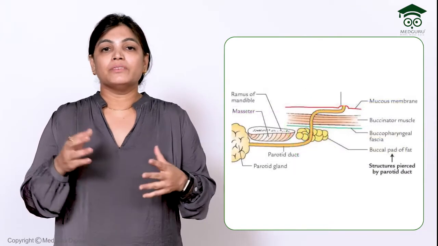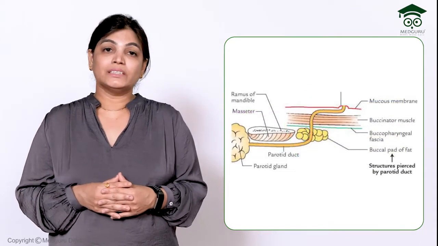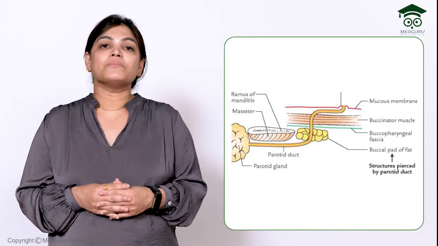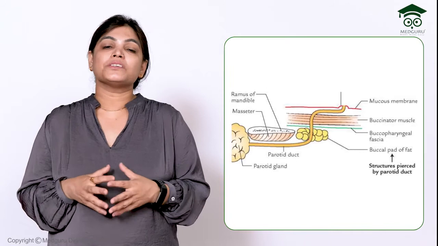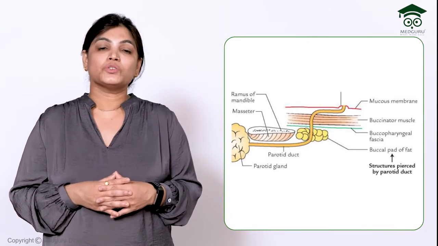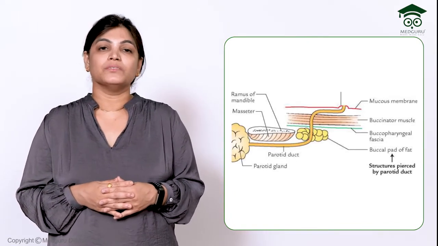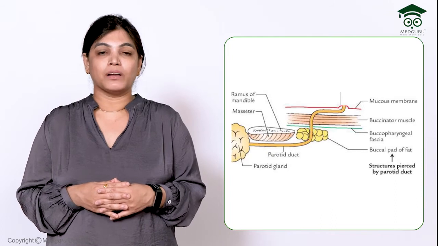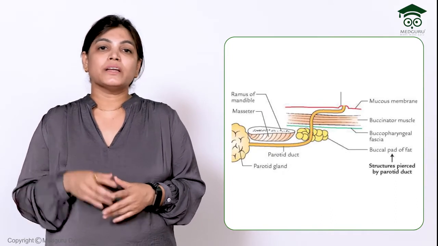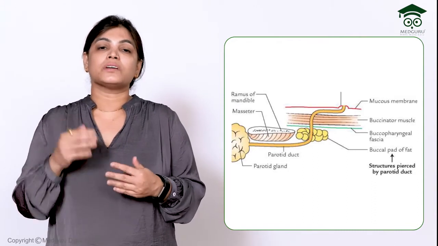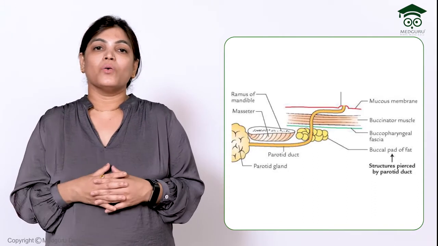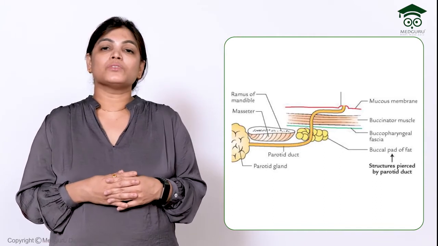Thereafter, I would like to give a brief description about the parotid duct. The parotid duct emerges from the anterior border of the parotid gland. The exact location of the parotid duct is between the two buccal branches of the facial nerve, the upper buccal branch and the lower buccal branch. After emergence, it passes over the masseter muscle, and thereafter it pierces the following structures to go inside the oral cavity.